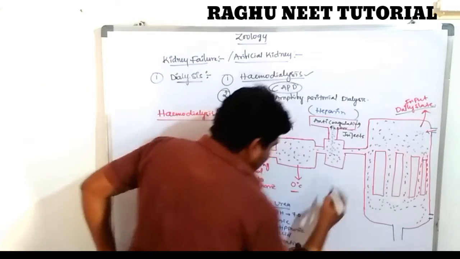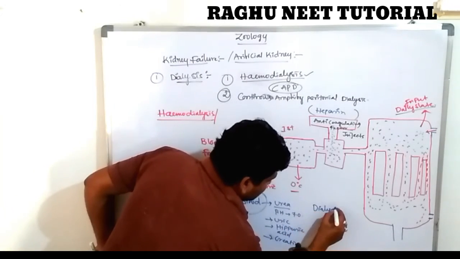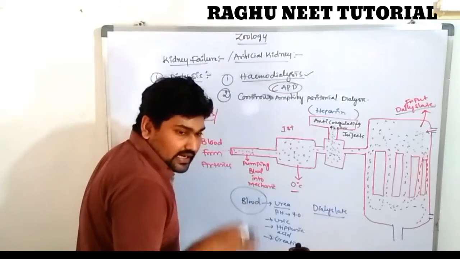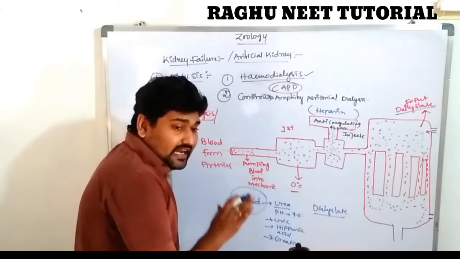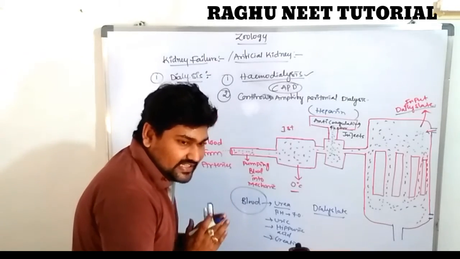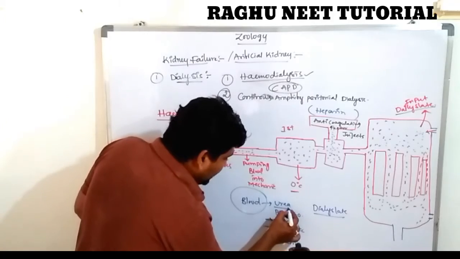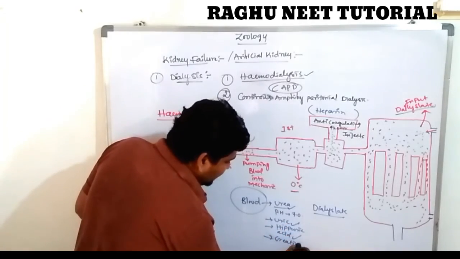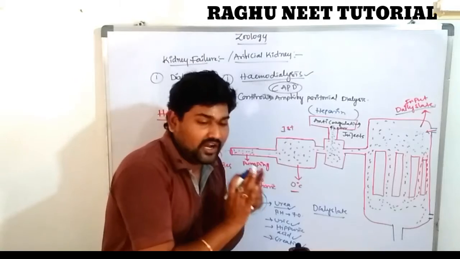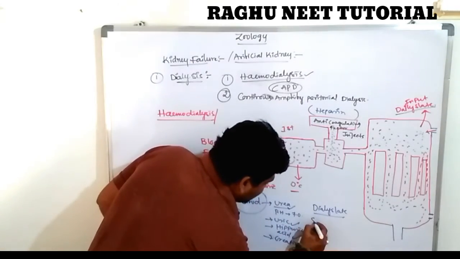But the dialysate contains an equal composition to the blood. It has the same pH and the same ions, but with the exception of urea, uric acid, hippuric acid, and creatine.